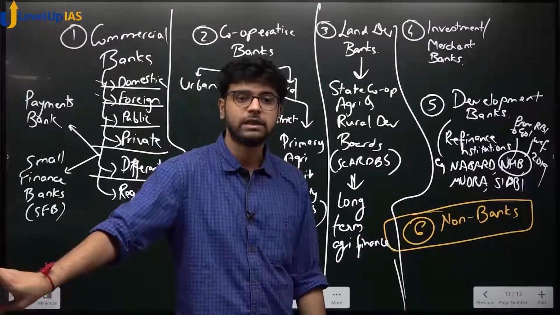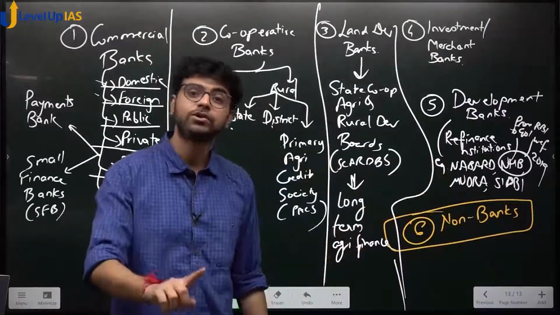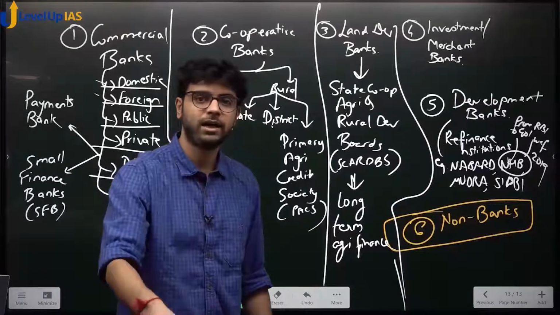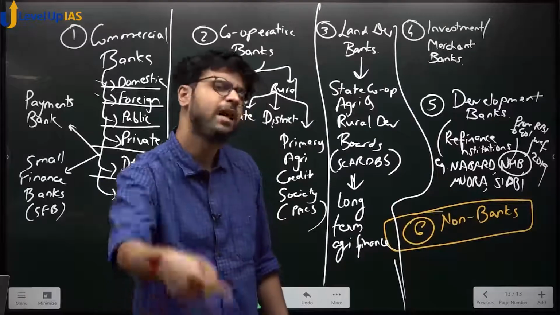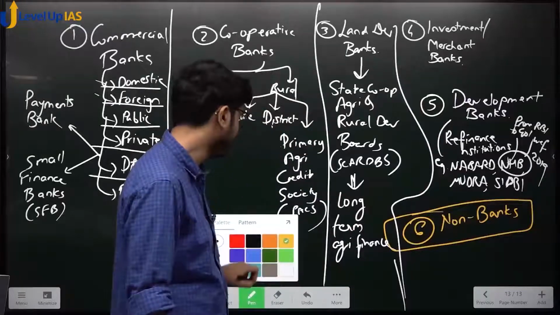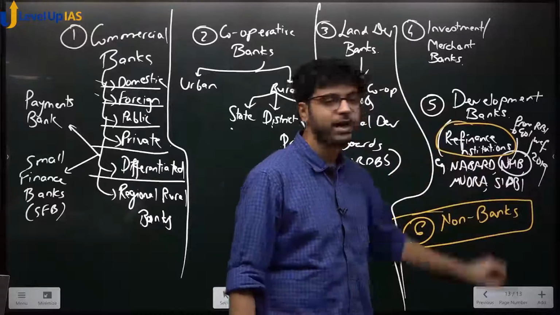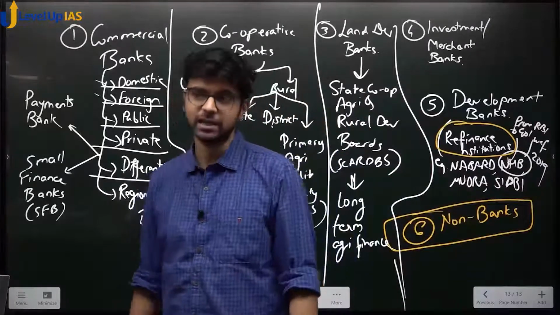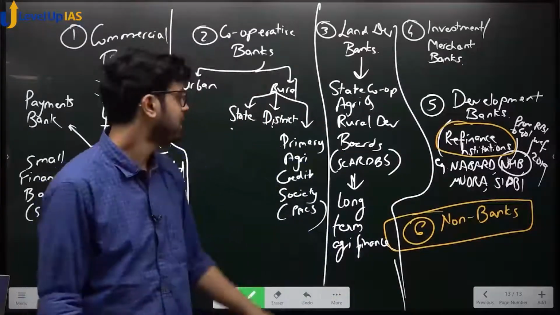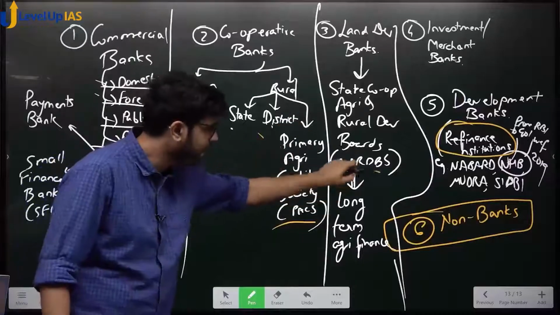NABARD is a regulator, hence a refinance institution. NABARD will never give you a loan directly. It will give a loan to SBI, and SBI will give you the loan directly. It is a refinance institution. It does not finance you, it refinances your financer. Who is your financer? Sir, my financer is SBI. Sir, my financer is HDFC. Sir, my financer is PACS. Sir, my financer is SCARDB.